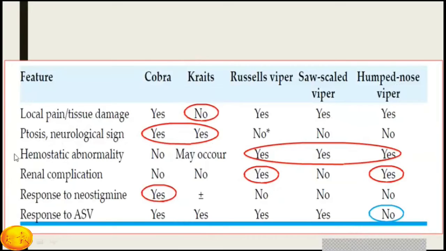Hemostatic abnormality or coagulopathy occurs in viper and saw-scale viper, Russell's viper, and hump-nose viper bites. Renal failure occurs in Russell's viper and hump-nose viper. Response to neostigmine is very common and very obvious with cobra bite, but not in Russell's viper, saw-scale viper, or hump-nose viper bite. Response to anti-snake venom occurs in almost all bites except hump-nose viper bite.